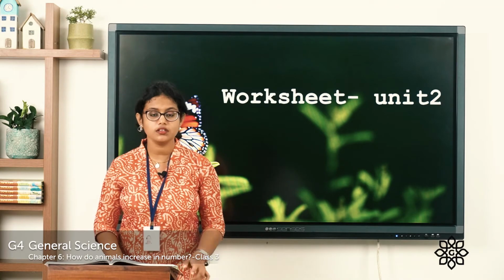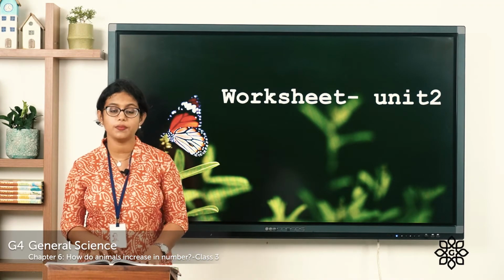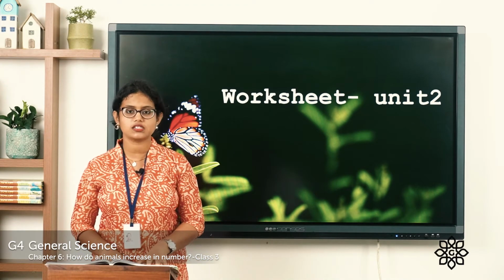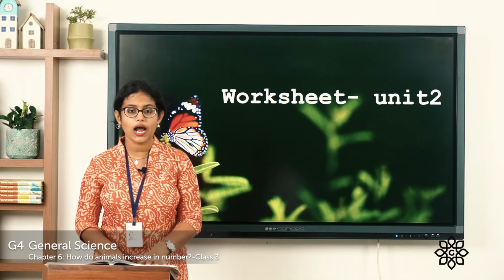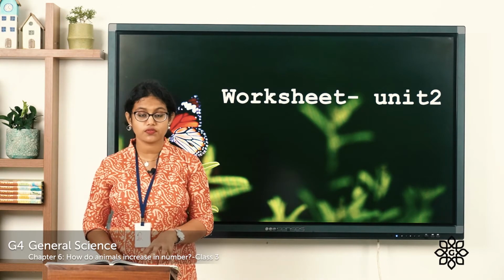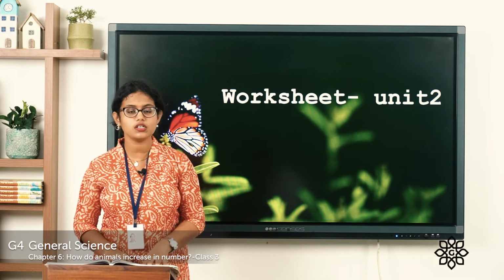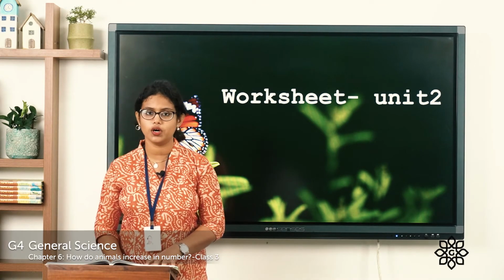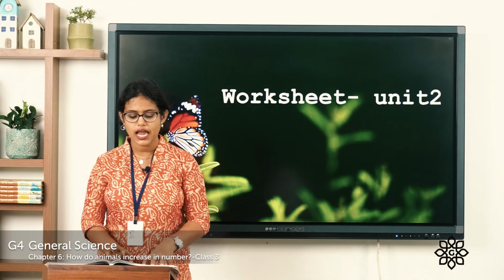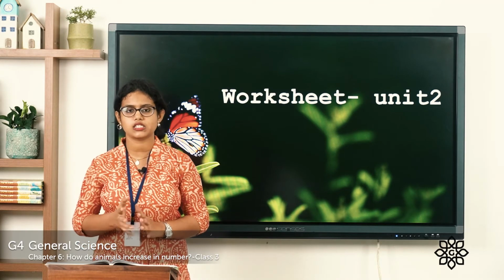Coming to the next one is the worksheet. Worksheet based on Unit 2. So let's start to do this. I'll be reading out the questions. We have 3 exercises here. The first one is answer in a word. So I'll read out the questions and you can write the answers in the space given.